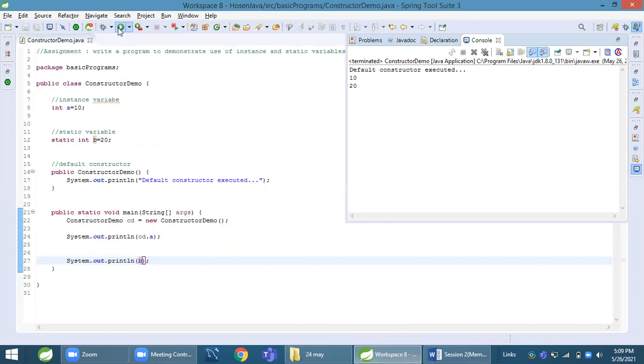Any doubt in this? No. Now we will see constructor overloading.